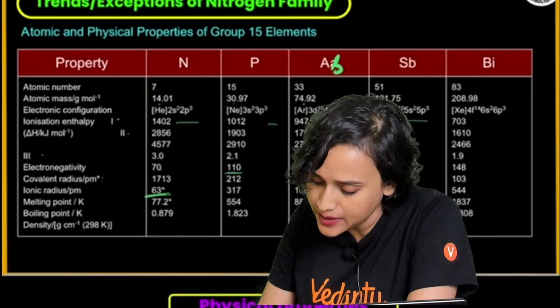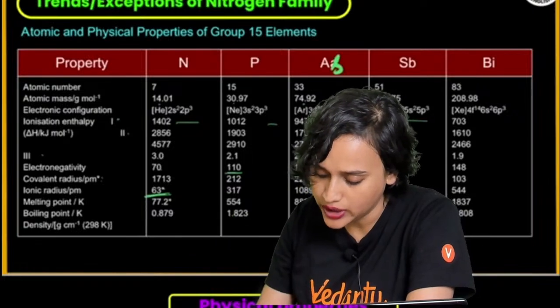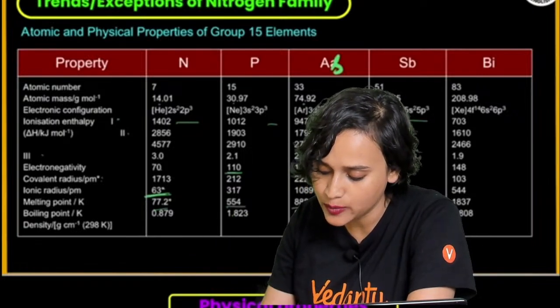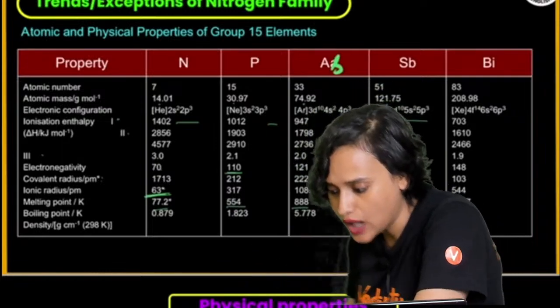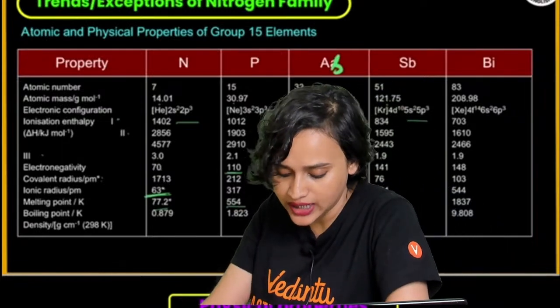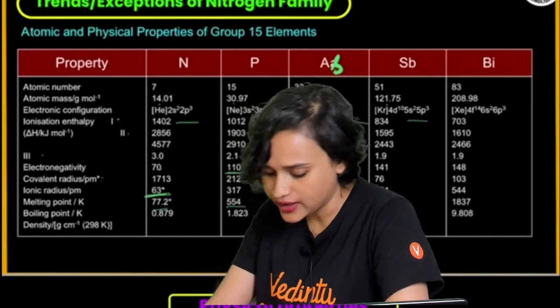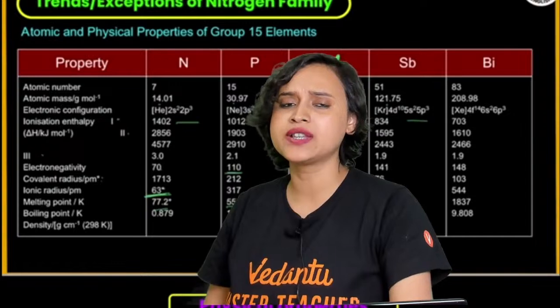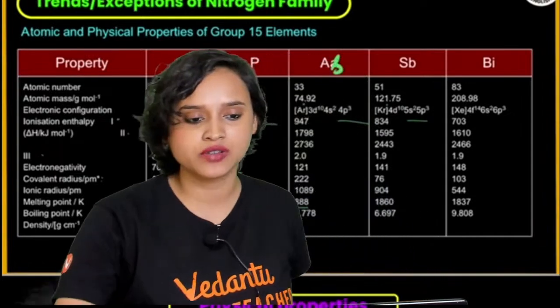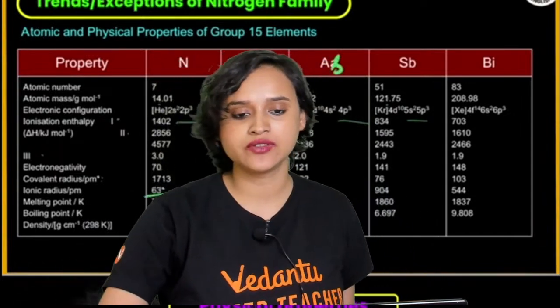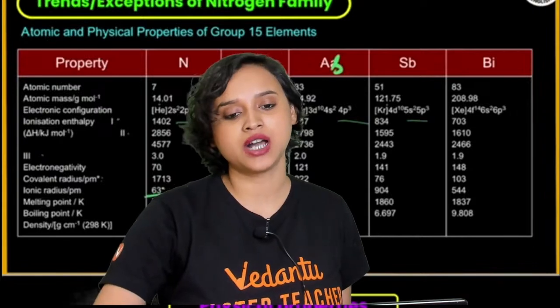Melting point is also fine. Melting point is as it is. As and when you are going down the group, you see that the melting point is increasing. Boiling point is also, there are no exceptions as such. In this group, basically, we do not have much exceptions, and we see that everything is pretty much the same.